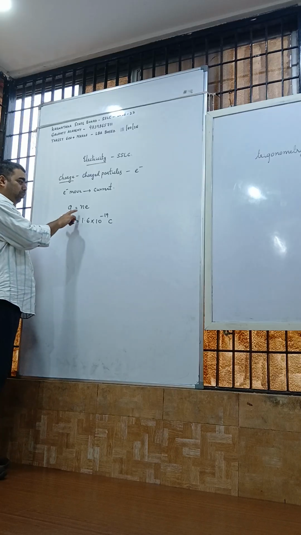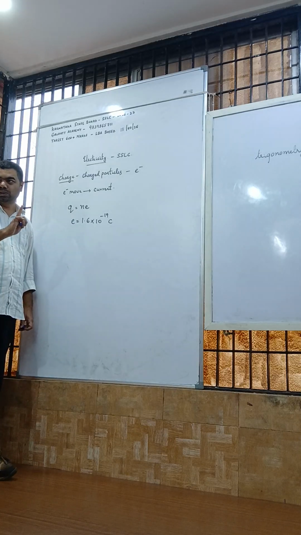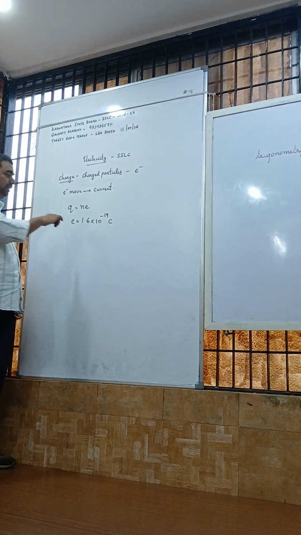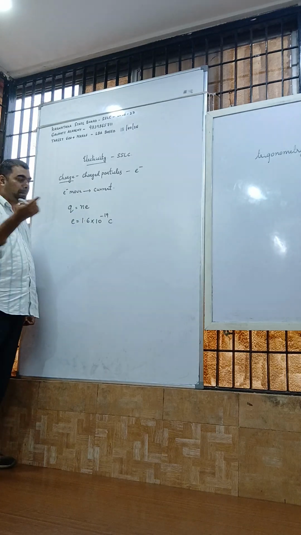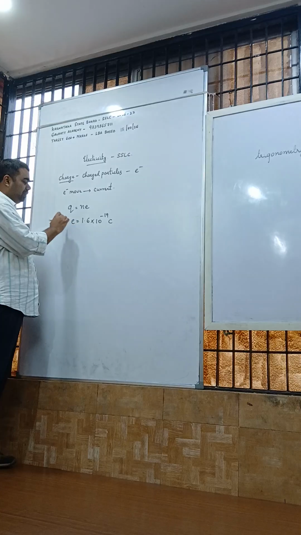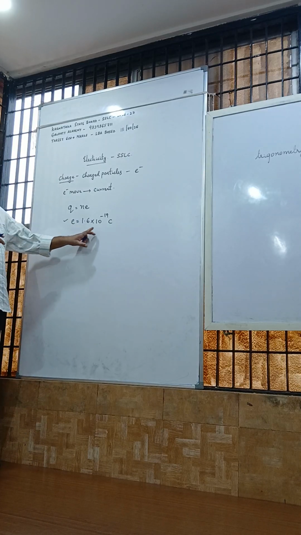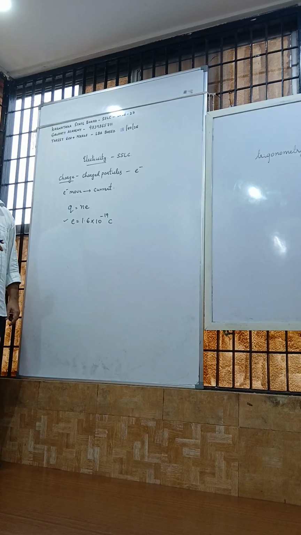So I repeat, Q is equal to N into E. Q stands for total charge. N stands for number of electrons. E stands for charge of an electron. This is constant. This is fixed. E stands for charge of an electron, 1.6 into 10 to the power of minus 19 coulomb.